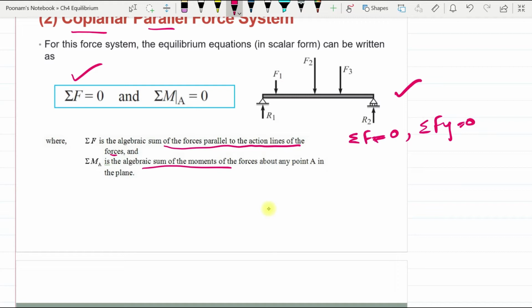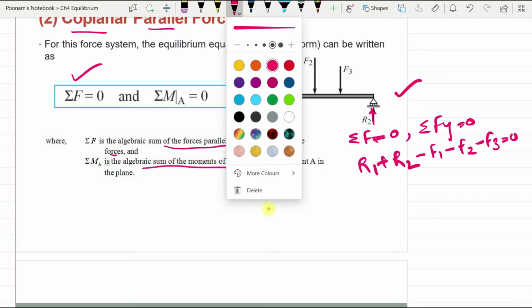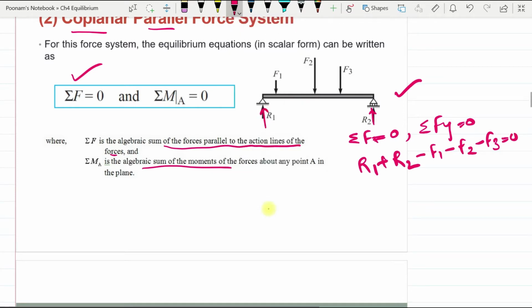So I'll take upward forces as positive. R1 plus R2, these are upward forces, they are positive, minus F1 minus F2 minus F3 equal to 0. So this is the first equation of equilibrium. If this equation is satisfied by the beam, then it is in force equilibrium.